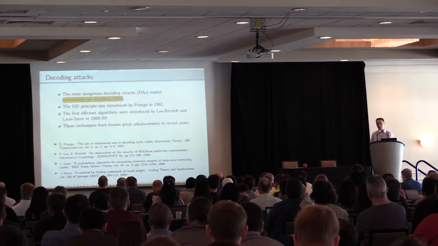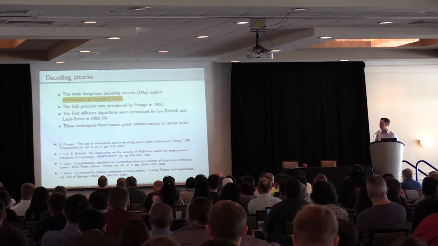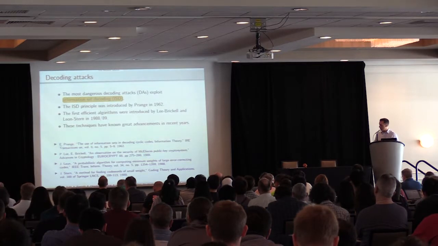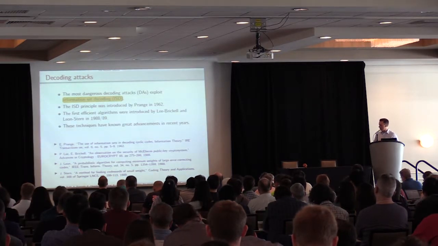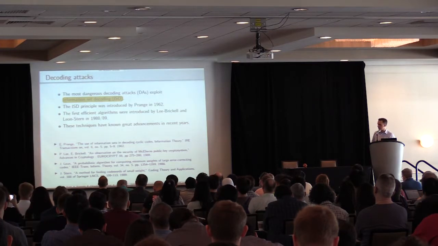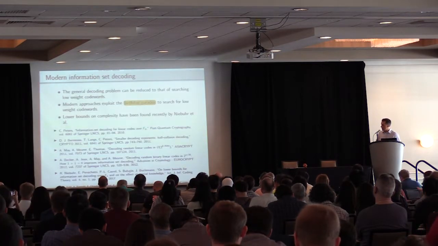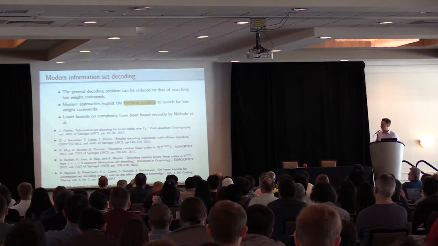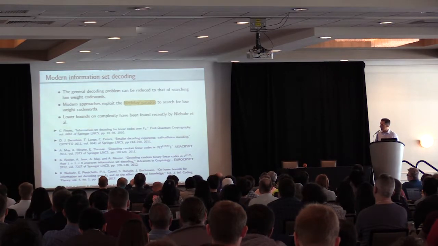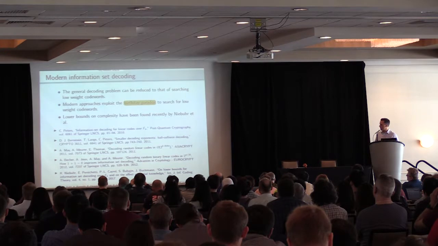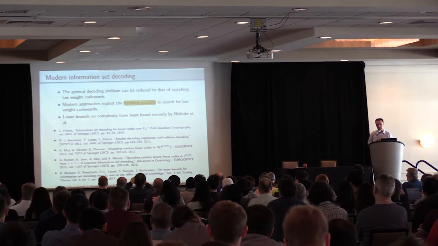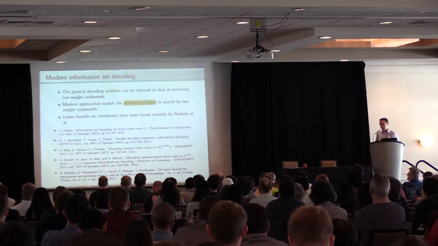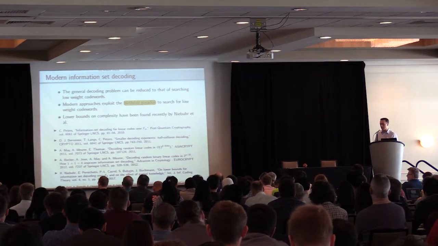The most important algorithms for performing decoding attacks are information set decoders. This principle was introduced by Prange in 1962 and then improved by Lee-Brickell and Leon, Stern in 1988-89. And then more recently, there have been great advancements in these algorithms. Modern information set decoding exploits the fact that the decoding problem can be translated into the problem of searching for low-weight codewords. And modern approaches exploit the birthday paradox for this purpose. And there are some references here, and others can be found. And there are also lower bounds on the complexity of information set decoding. So today we have quite good estimates of the complexity of these algorithms.